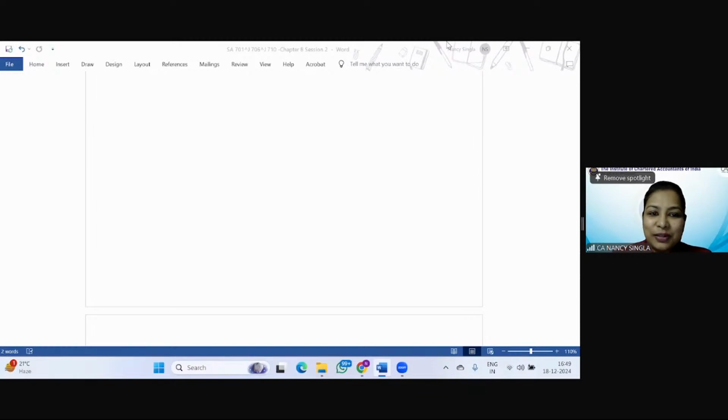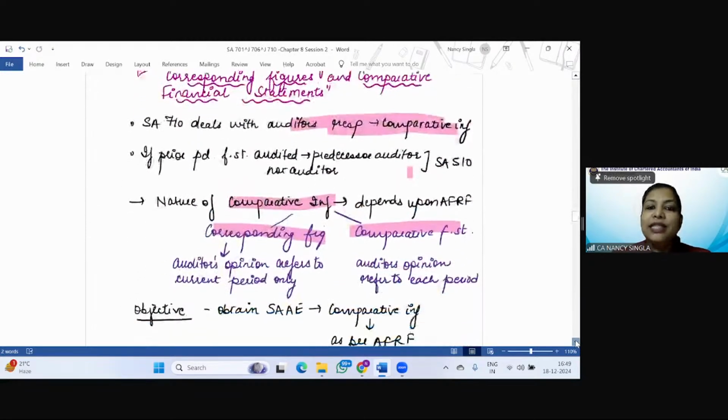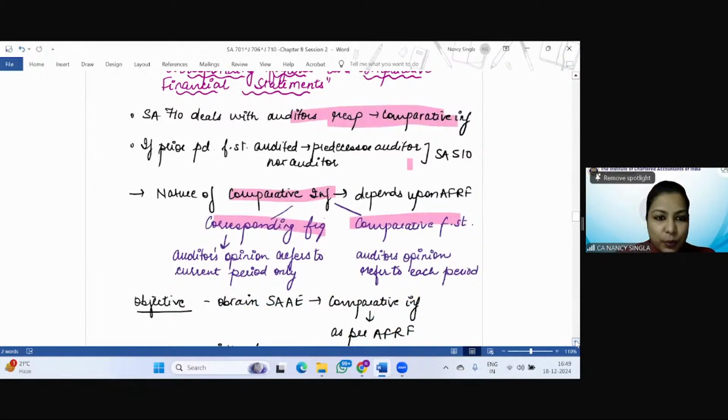So I have got correct answers from Shoaib and Swati: initial audit engagement, opening balances. This is the complete name, Swati. See, Shoaib, whatever is the content given in your module, you are supposed to write that. Okay? So, SA 510, initial audit engagement, opening balances. There the auditor has to consider SA 510 also.